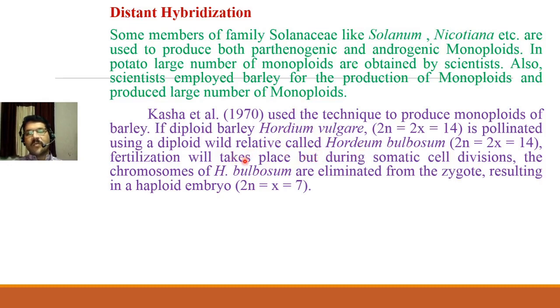The chromosomes of the species Hordeum bulbosum get eliminated, and only the chromosomes of Hordeum vulgare remain there, and therefore the plant will have only 7 chromosomes, that is only one set of chromosomes, which is the basic set of chromosomes. So this plant formed is nothing but the monoploid plant.